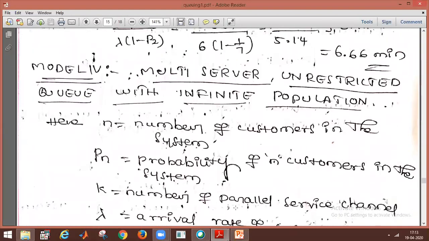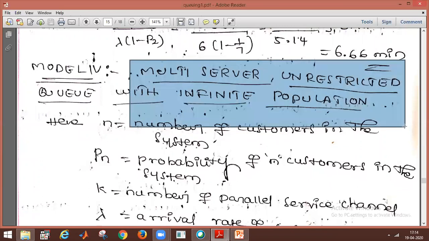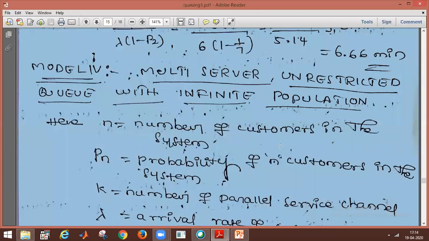Here, we have to discuss the multi-channel, or multi-server, unrestricted queue with infinite population. Here are the notation symbols.